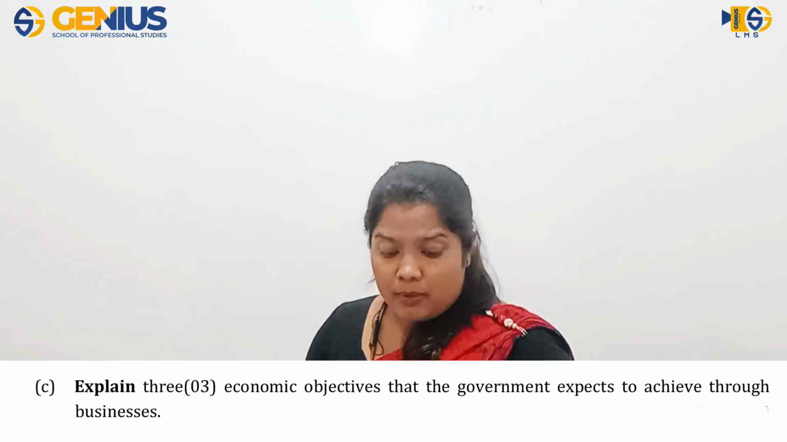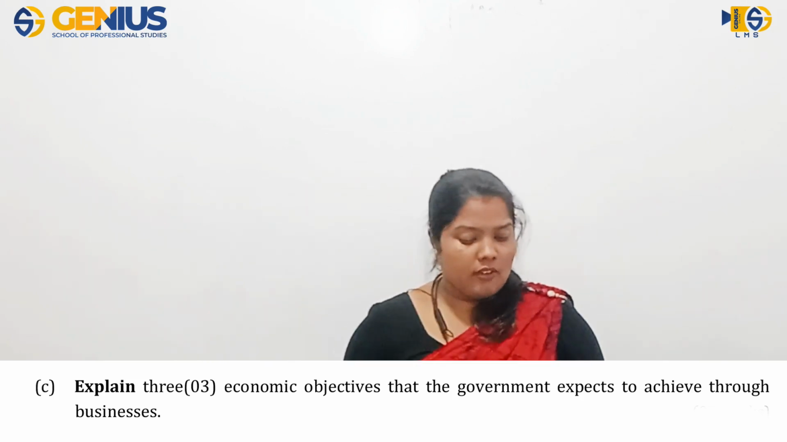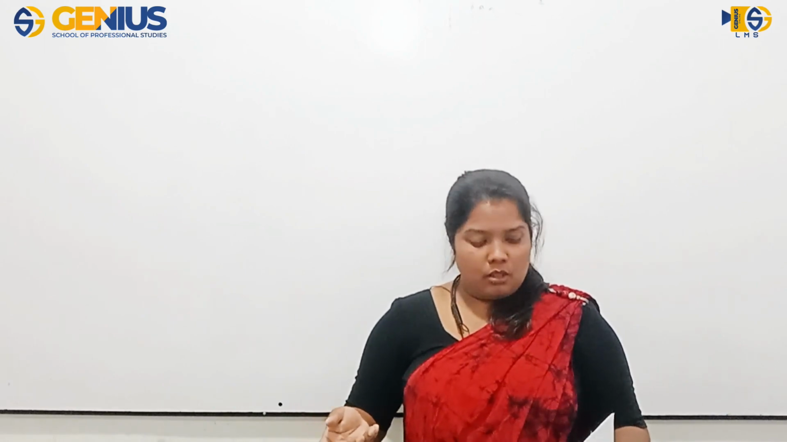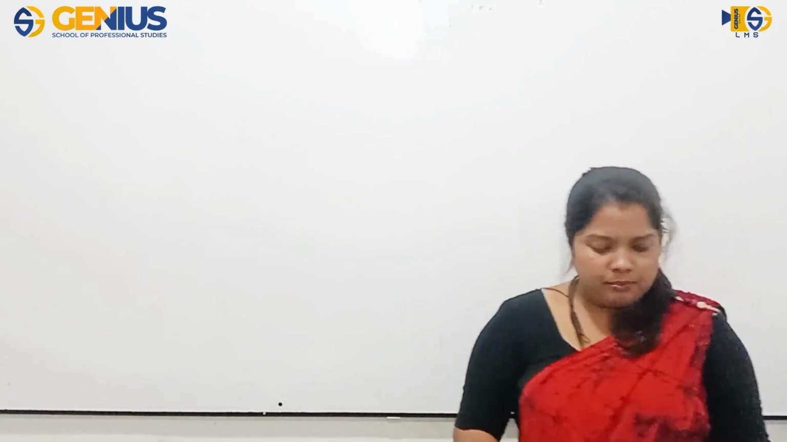Next one, explain 3 economic objectives that the government expects to achieve through businesses. From the next lesson, number 5, which is about government, we discussed what a government does in this business field: how they are interfering, how they are contributing, how they are involved in these businesses. So what is the reason why governments get into these businesses? Why are they interfering in this?